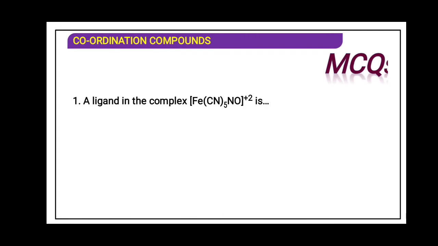Answer the question. Ligand in the complex [Fe(CN)5NO], outside the bracket there is a 2 plus. That means what? This 2 plus is the charge on the complex, that is the coordination entity. Cyanide we know very well, cyanide has a minus charge. NO, we have just now seen, is a neutral ligand. Who is the ligand in the complex? Of course cyanide and NO. So your answer will be both B and C.